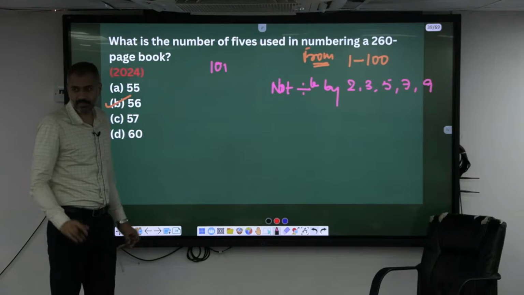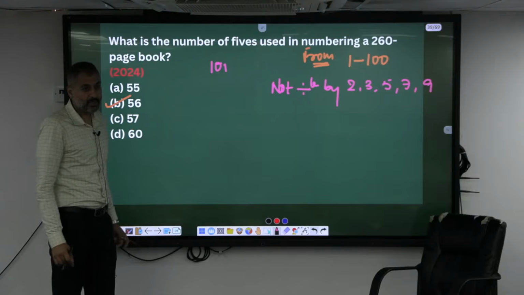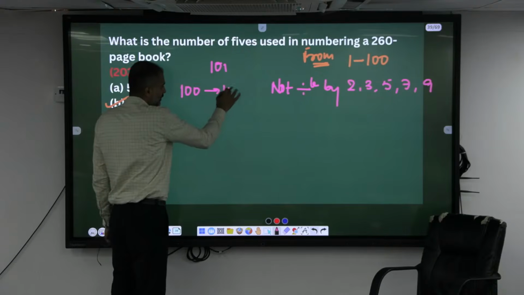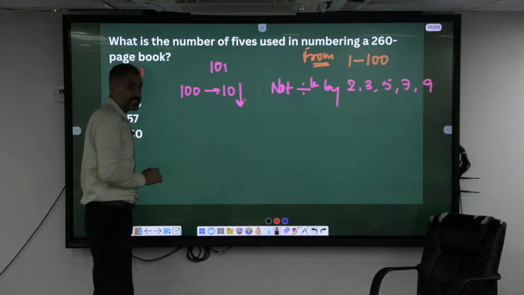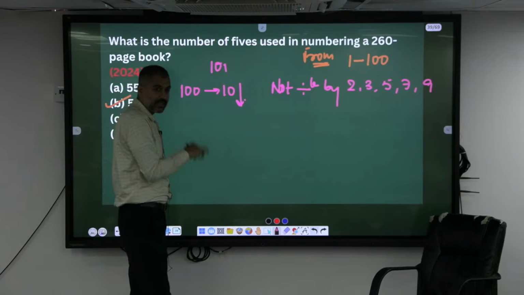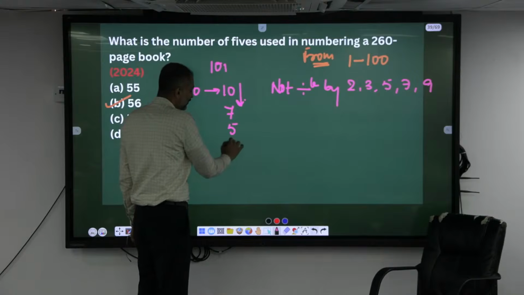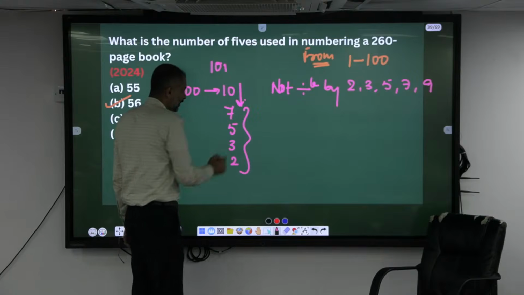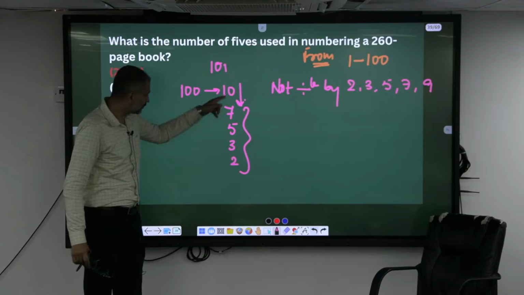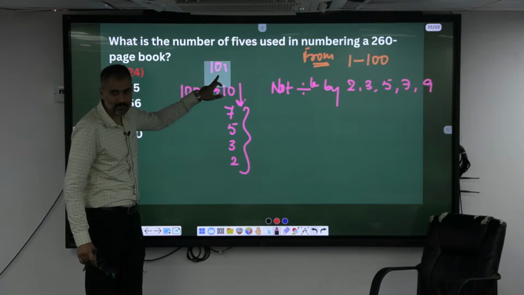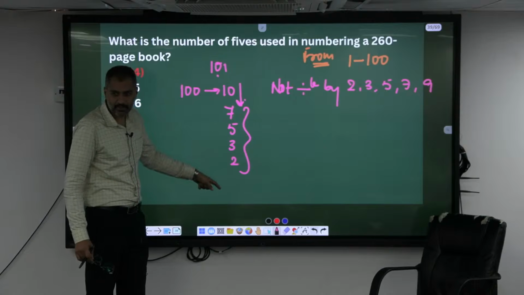Okay, let's check whether it's a prime number or not. Take the closest perfect square number, which is 100. 100 is 10 square, right? List all the prime numbers less than 10: 7, 5, 3 and 2. If any of these prime numbers divides 101, then 101 is not a prime, because you will get a third factor here. Isn't it or not?